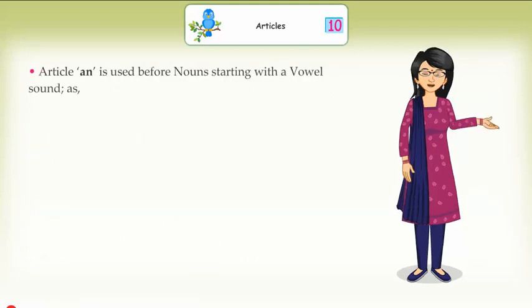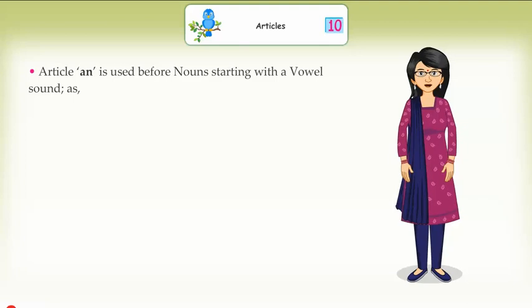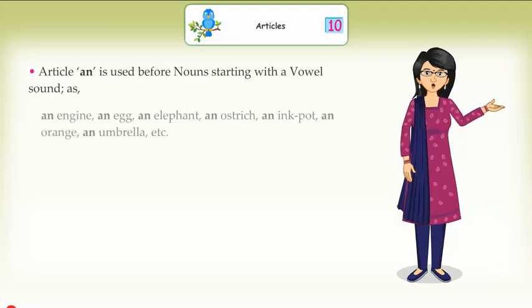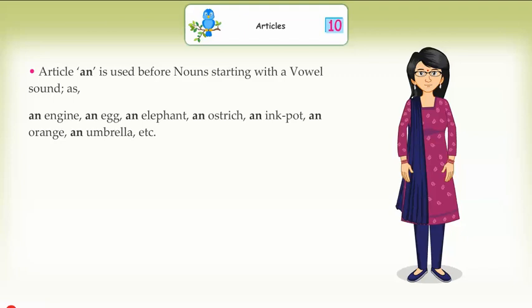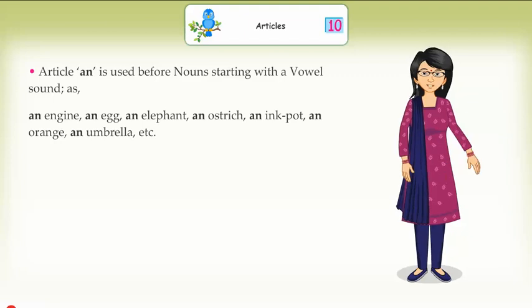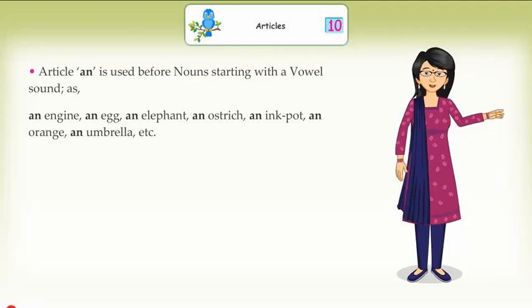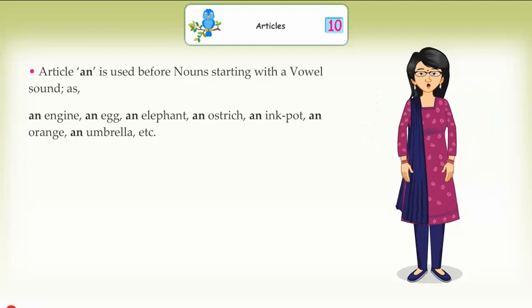Article an is used before nouns starting with a vowel sound, as an engine, an egg, an elephant, an ostrich, an inkpot, an orange, an umbrella, etc.